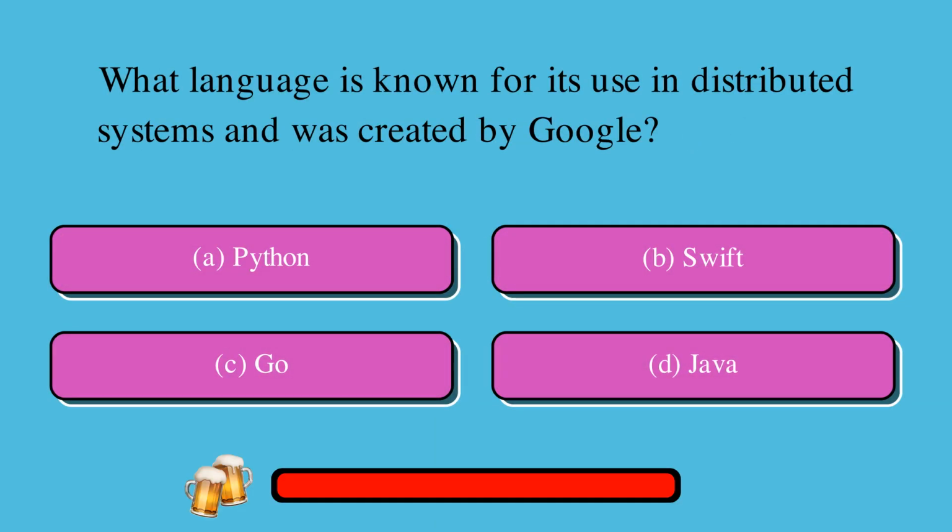What language is known for its use in distributed systems and was created by Google? Is it A, Python, or B, Swift, or C, Go, or D, Java? The correct answer is C, Go.